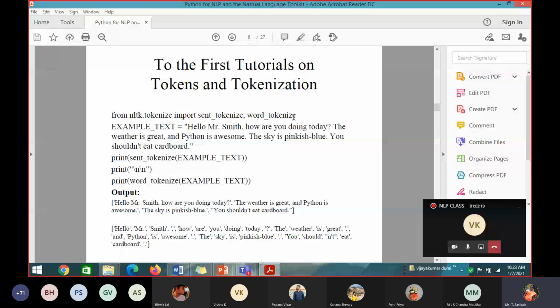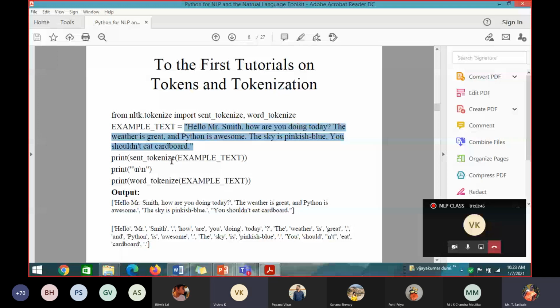So what you have to give is, example_text is equal to some text. This is my input text. Then print sent_tokenize. What is the input I am passing to it? Can you all view the screen, students?